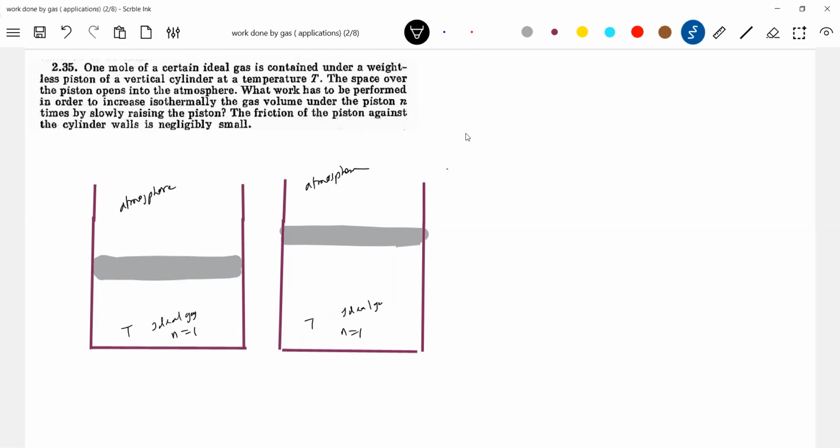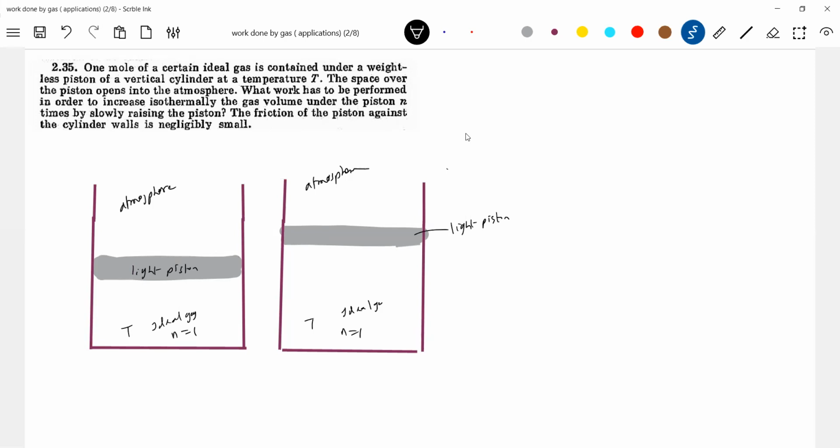What work has to be performed to increase isothermally the gas volume under the piston n times by slowly raising the piston? The friction of the piston against the cylinder walls is negligibly small. Okay, now, sir, what about the piston? It's a light piston. If the piston had a mass, you would have mentioned.